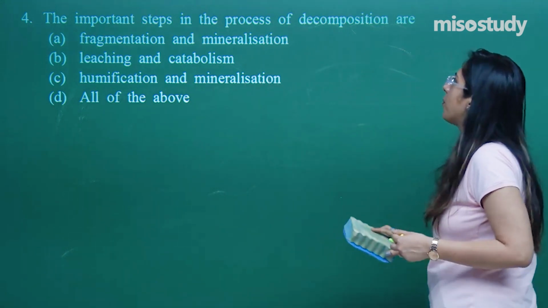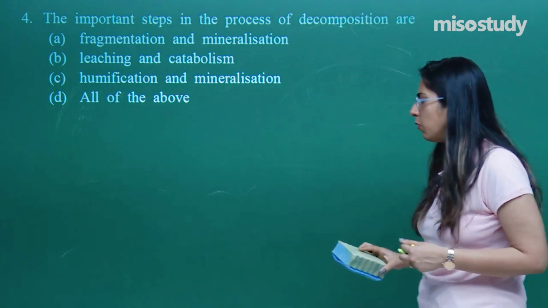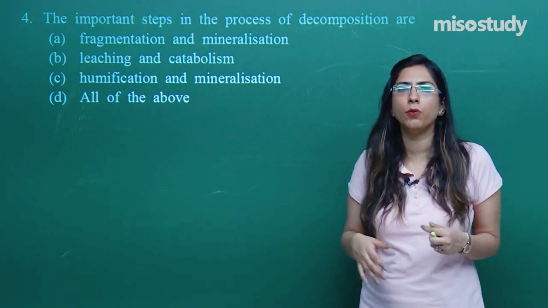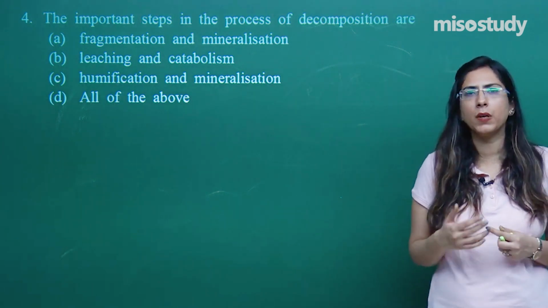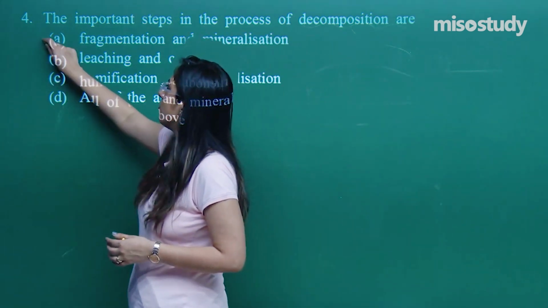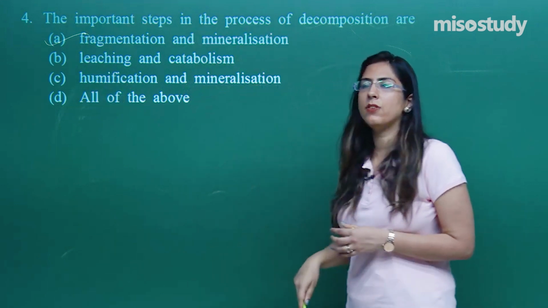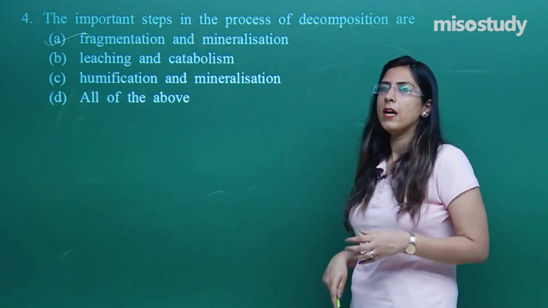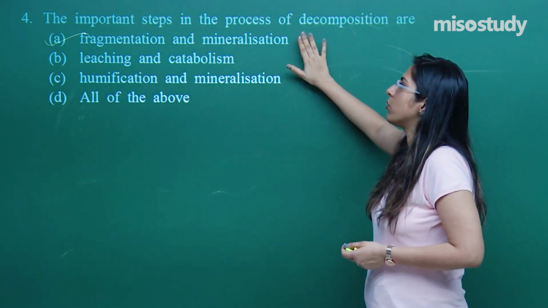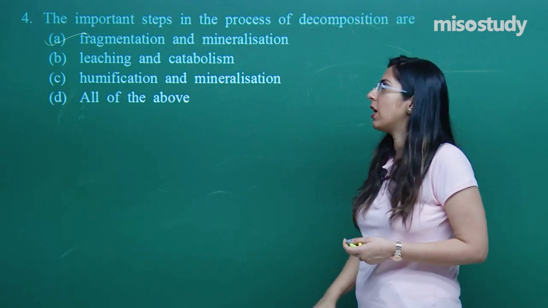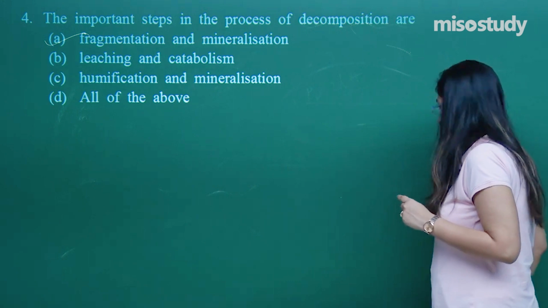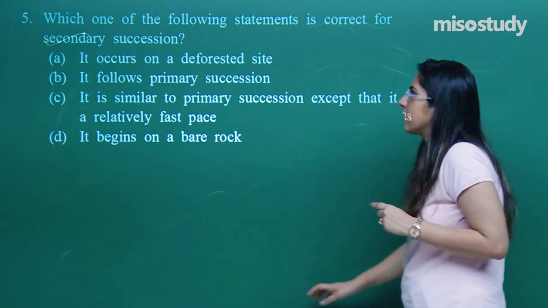The important steps in the process of decomposition are, as I was discussing about the whole decomposition process, we have to enrich the soil, and organic compounds have to be converted into inorganic ones. So the basic steps are fragmentation and mineralization. This is more important. That means breakdown of the larger into the smaller ones and later on enriching the soil with minerals. This is called mineralization. So these are the most important steps, fragmentation and mineralization. Question number 4, the correct option is the first option. Let's discuss the next question.